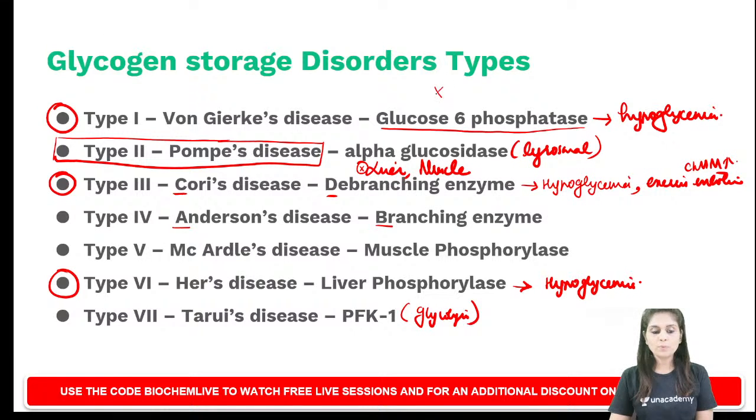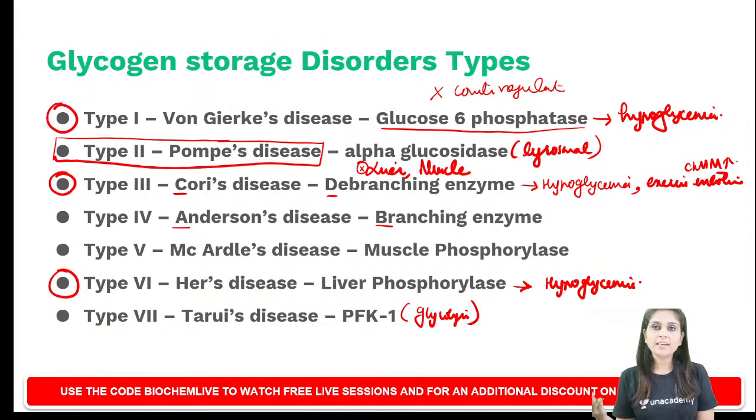Von Gierke's will not respond to counter-regulatory hormone administration. Whereas what happens if it is Hers? In Hers, it's a defect of only liver glycogenolysis. So what is normal? Gluconeogenesis is normal. So in this case, if you start a counter-regulatory hormone, what do you expect?